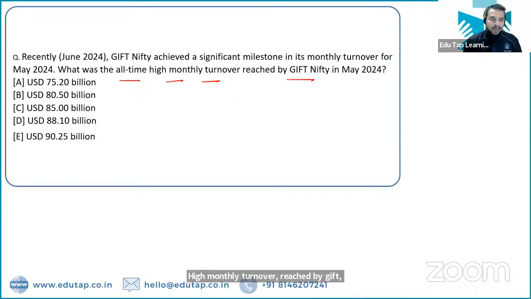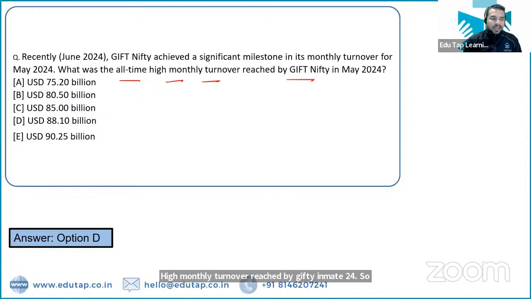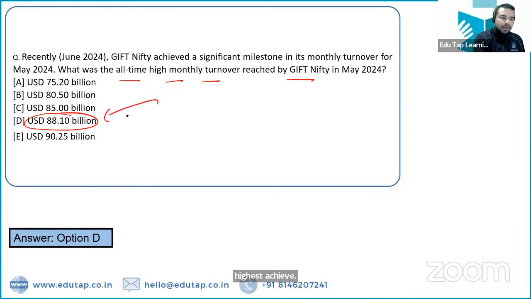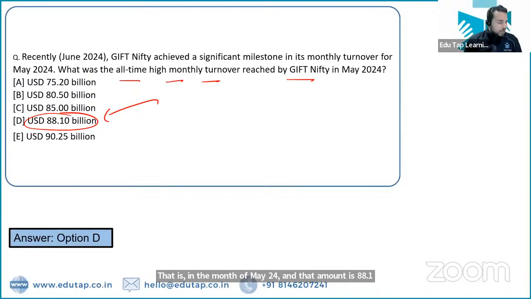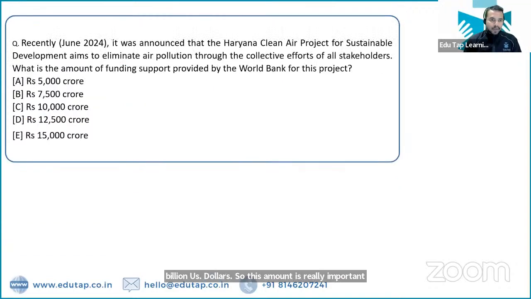So what exactly was the amount of that particular turnover? It is USD $88.1 billion. तो अभी तक का जो highest turnover यहाँ इसने achieve किया है, that is in the month of May 2024, and that amount is $88.1 billion US dollars. So this amount is really important to be covered for all of you from the exam point of view. Moving to the next part.